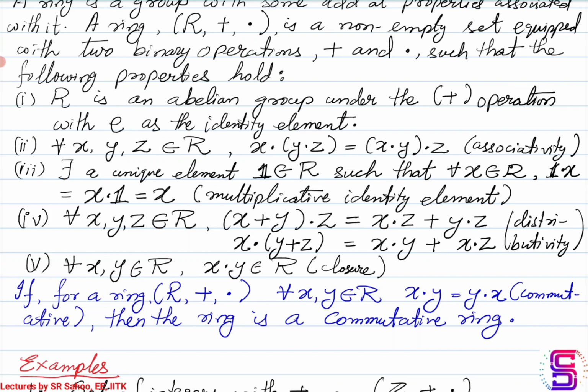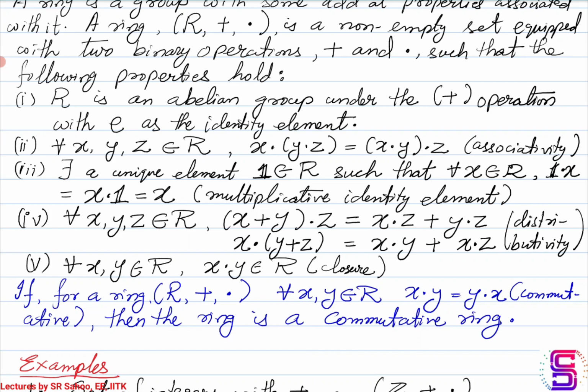And the last property that R has to satisfy, again under the dot operation, is the property of closure. Any pair of elements that you take from R, if you apply the dot operation, the resultant element will also lie in the set R. So this is the closure property that you have. If all these 5 properties are satisfied, then R is said to be a ring associated with the binary operations plus and dot.